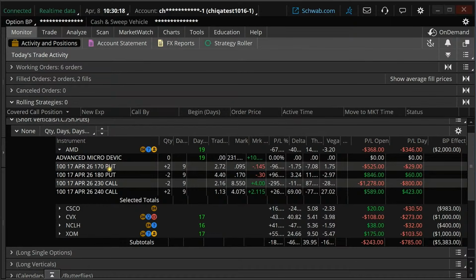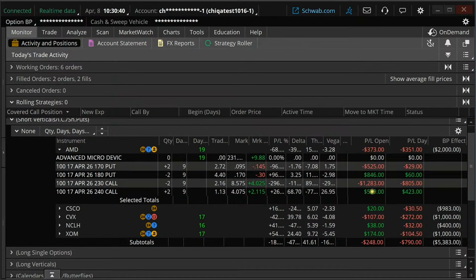So with AMD, the stock has gone up. On the put side, we made some money. Okay. We made approximately $325-ish on that put side. The call side, not looking so hot because we're losing a lot more than we gained on the put side.